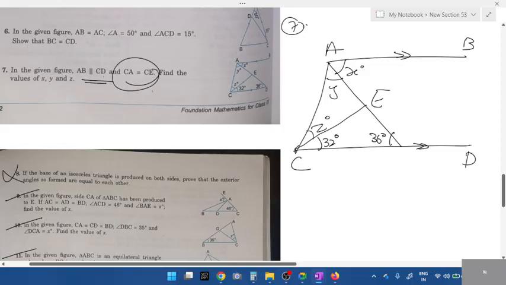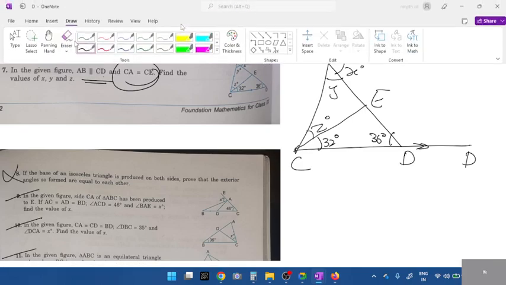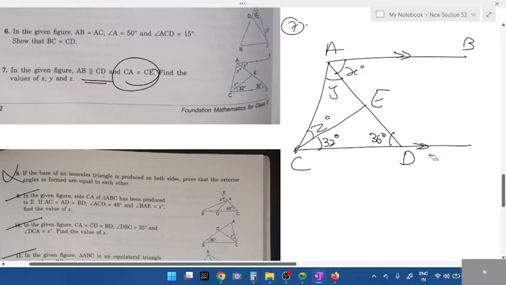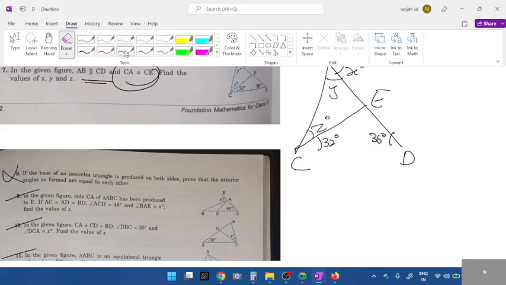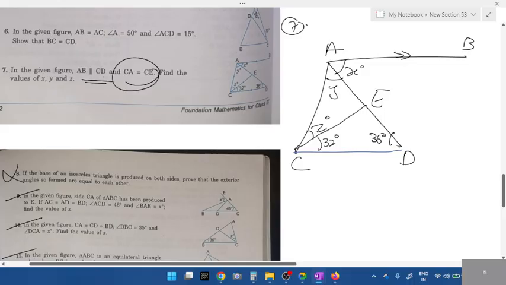And which two sides are equal? CA is equal to... See, I've just extended this line D to show the parallel line. Okay, let me erase. I've just extended, students. This is parallel. See, this blue line, these two blue lines are parallel. Okay, these two green lines are parallel now.